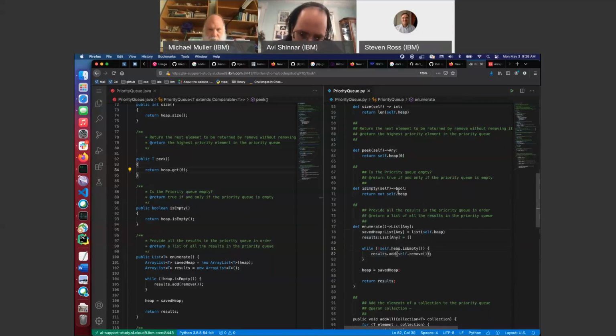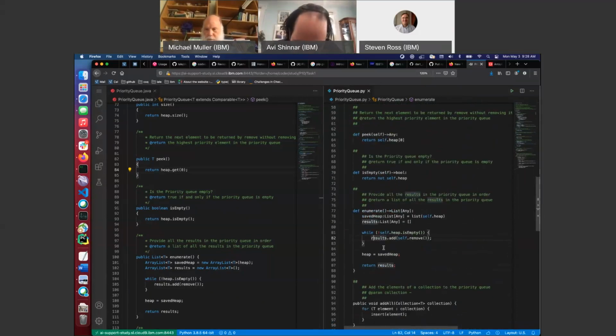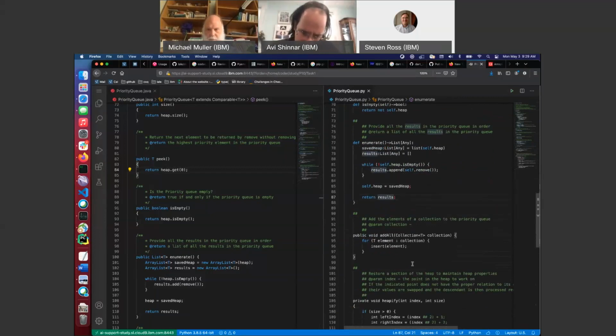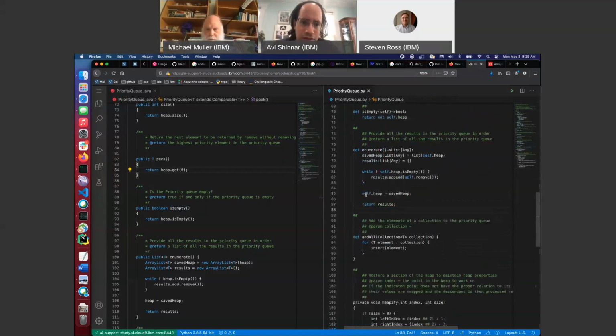While self.remove. Did I screw that up here too? Let's see. Self.heap. I know I got that one. Okay, fine. So results.append(self.remove). Okay, this actually may have a chance of being right. We pop the top thing off as long as it's not empty. Okay, fine. And then we say self.heap equals the saved heap, and then we return the results. Again, a little odd to modify ours in place, and I would have done it differently, but that's fine. Doesn't really matter. Get rid of this thing here.